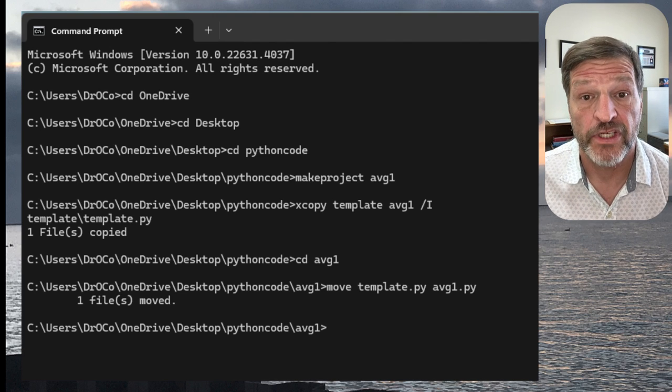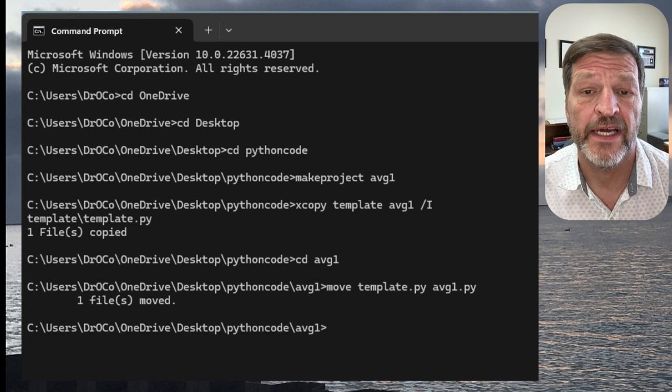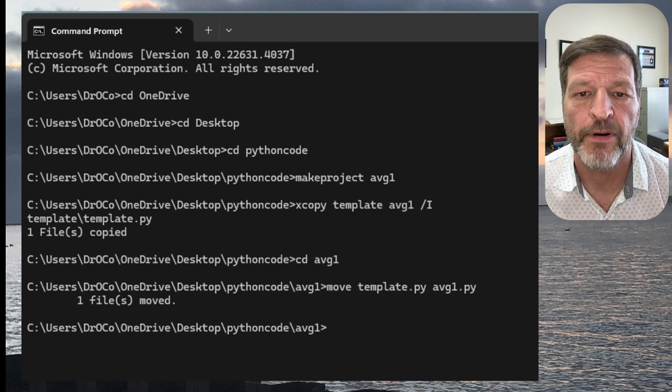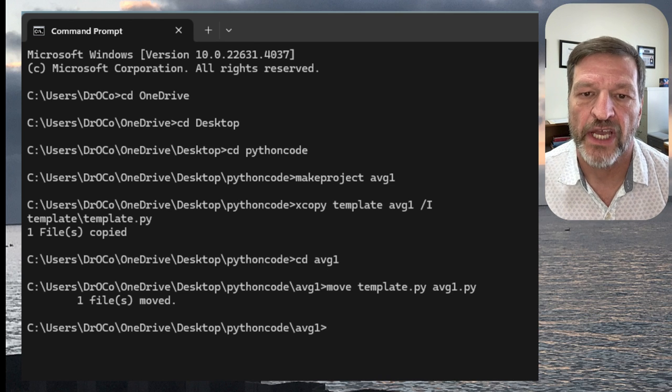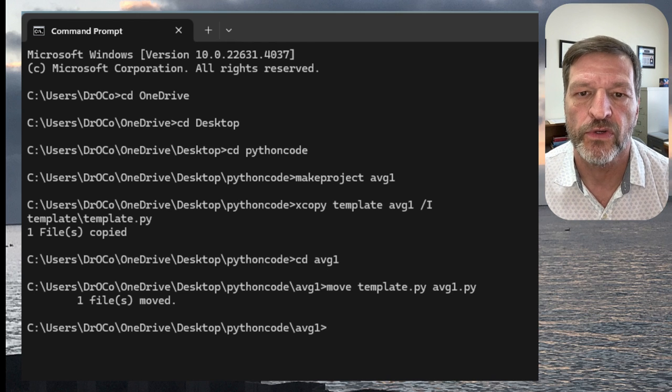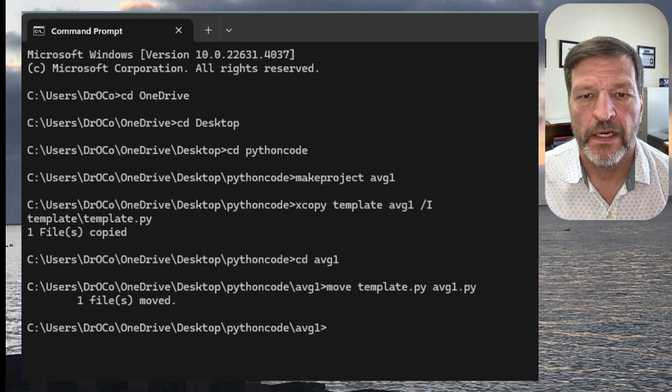Okay, first thing I've got to do is go down to the search bar, type CMD, and the command prompt is there. I click on it, and then I'm going to get into my Python code directory. I go CD OneDrive, CD Desktop, then CD Python code. Now I'm going to use that make project batch file that I wrote to make a new project. So I'm going to say make project avg1. And lo and behold, it gets me into the avg1 folder.